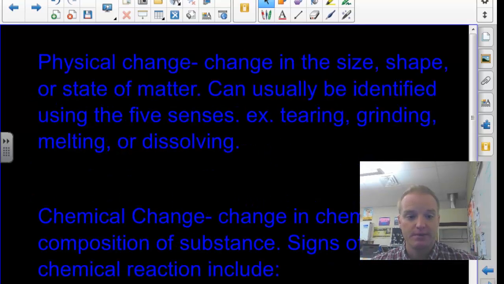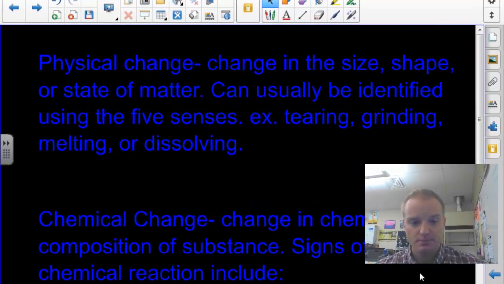So first off, let's get started. The idea of a physical change. A physical change is a change in the size, shape, or state of matter, but it's still the same thing. That's the biggest thing. A physical change is something you could see. So ice melting, that'd be something going from a solid to a liquid, but it's still H2O, it's still water. Or if I dissolve salt in the water, I still have salt, I still have water. And if I drink it, I can taste the salt and I know the water's still there.